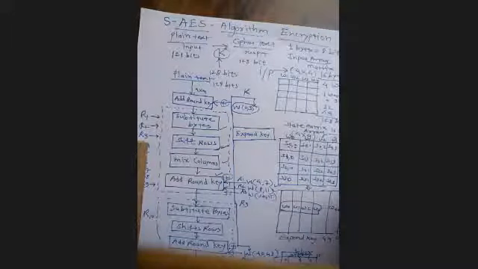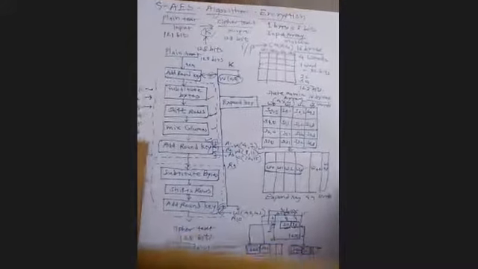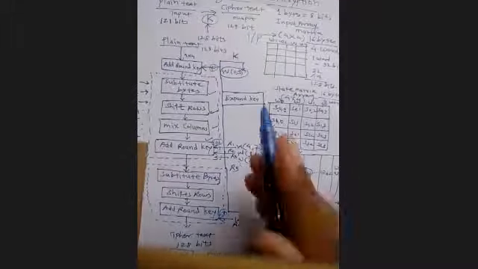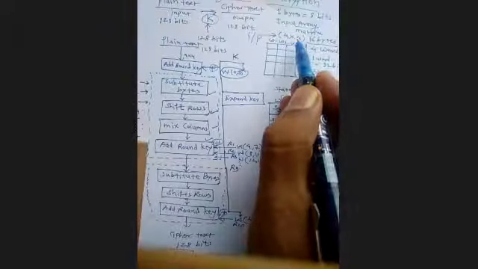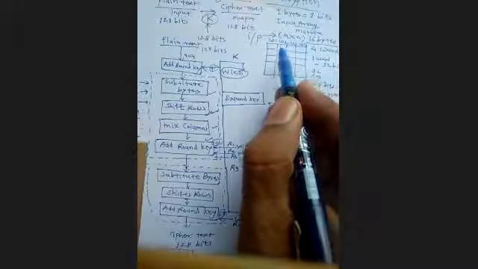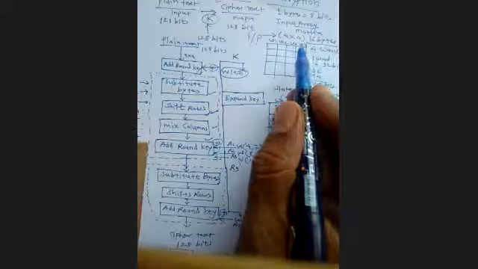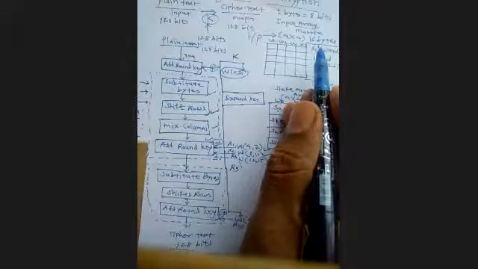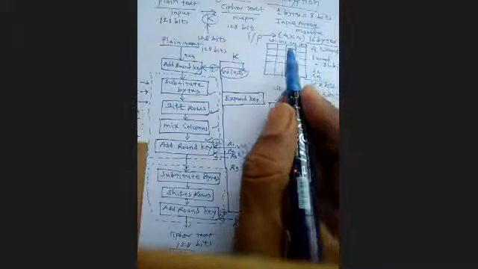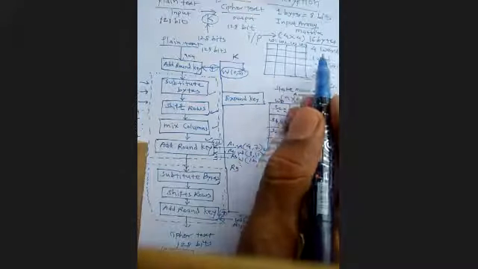So how is this going to be performed? It is 128 bits. I have already told you, 1 byte is equal to 8 bits. And you can take one input array or input matrix. See, this is the input array or matrix that I have shown over here. It is 4 by 4, meaning 4 rows and 4 columns that I have considered here. 4 by 4 bytes, so the total becomes 16 bytes, correct? And in these 16 bytes I can store how many words? 4 words.